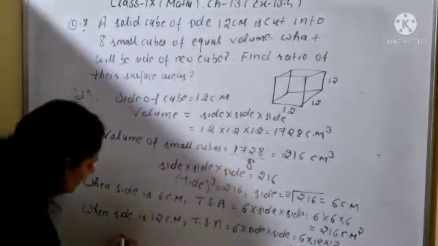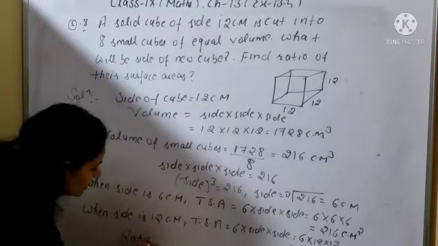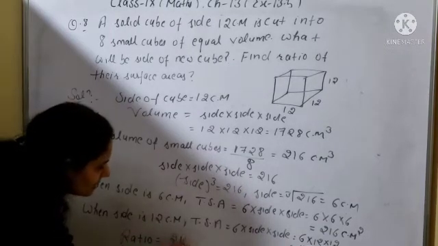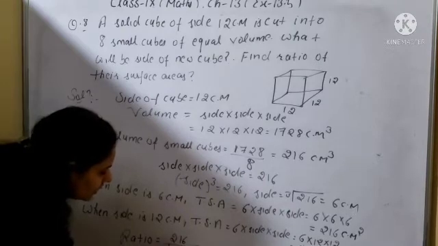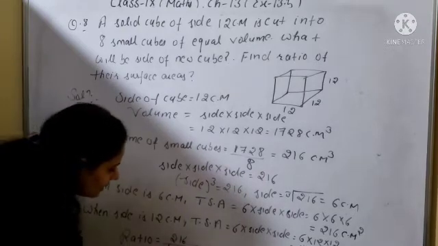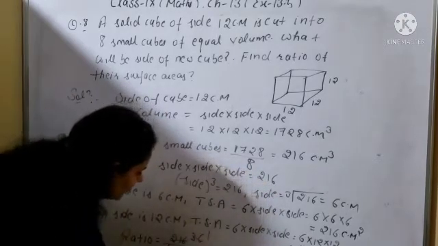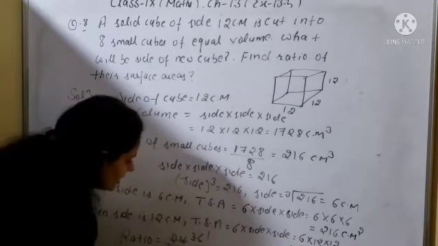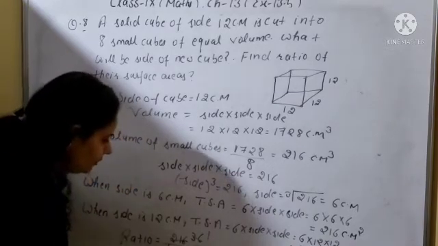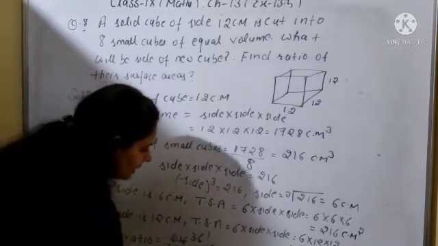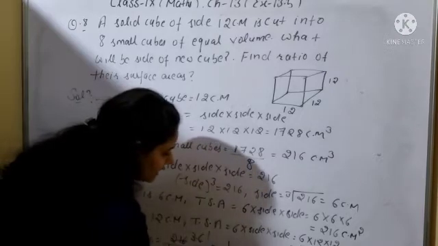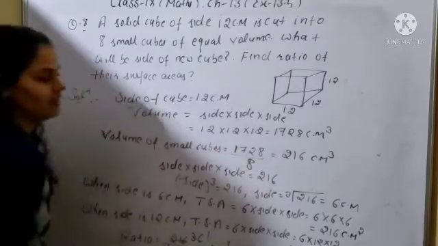After that you will find the ratio. So what will be the ratio? The ratio will be 216 upon 144 into 6. Cancel out. 6 3s are 18, 6 6s are 36, and 4 6s are 24, and 4 3s are 12. So 1 upon 4. You can write it as 1:4. So this will be the ratio.